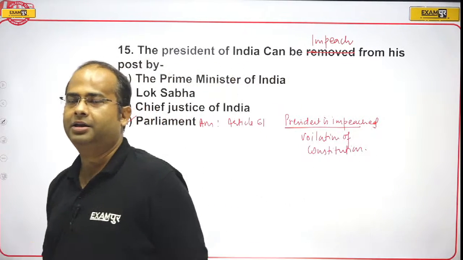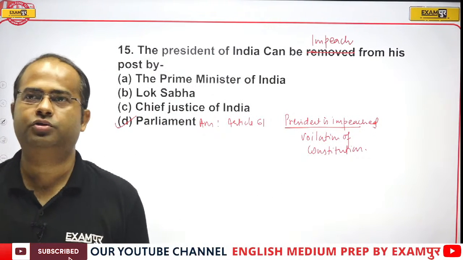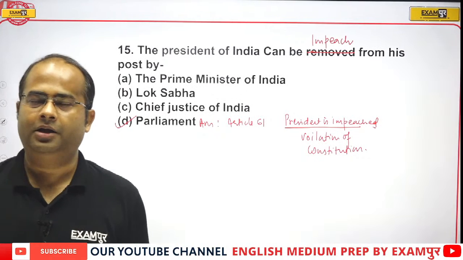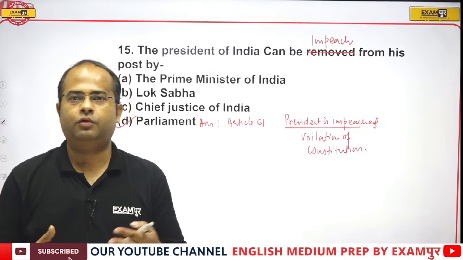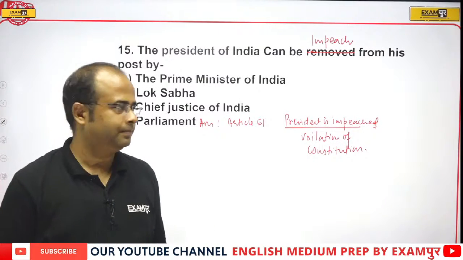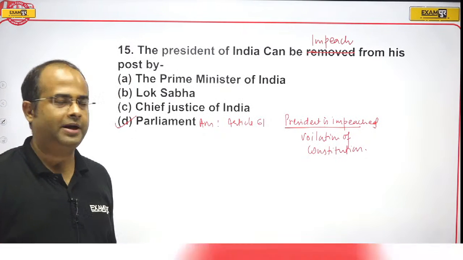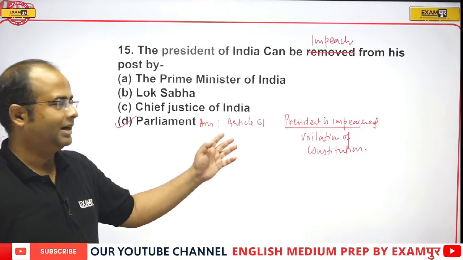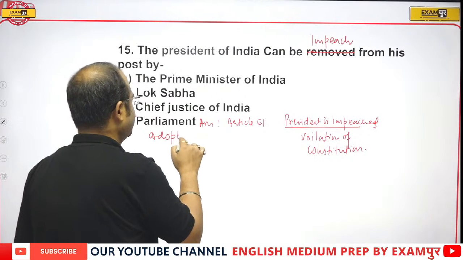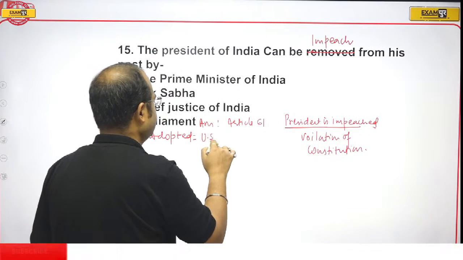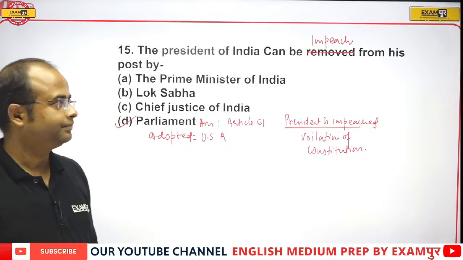And what exactly the violation of the Constitution is, is not declared in the Constitution of India. What exactly is the violation of the Constitution is not defined. So the correct answer will be option D, that is the oath. Impeachment is defined in Article 61, and it is adopted from the USA, that is America.